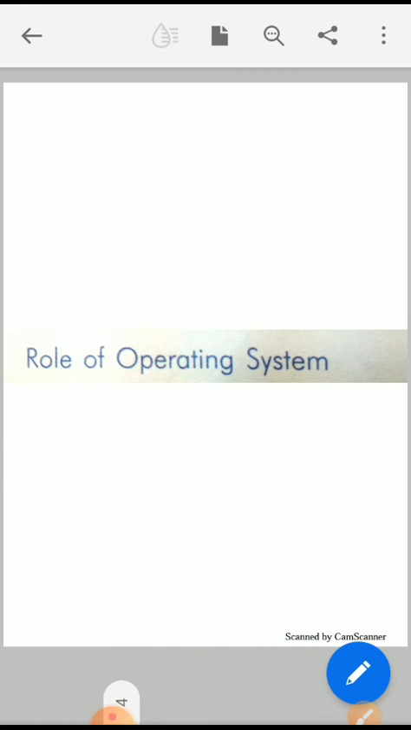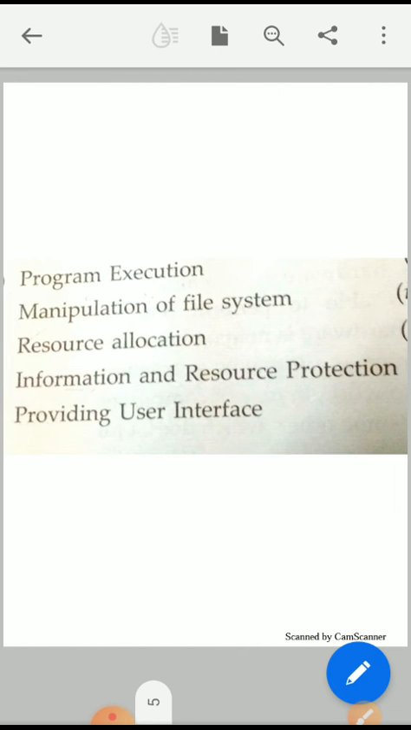Now, the role of operating system. An operating system provides certain services to programs and to the users of the programs. Some common basic services are: first one is program execution. Operating system is responsible for executing various programs, whether user programs or system programs. Second is manipulation of file system. This task involves making decisions regarding stored files.